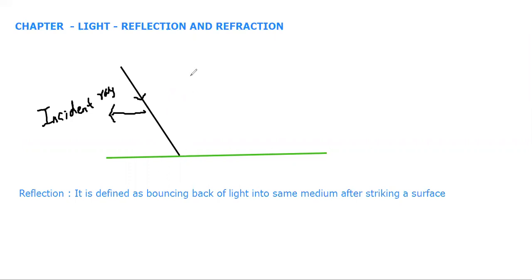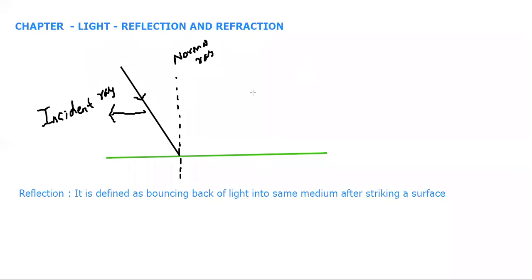Wherever the light strikes, you will draw a normal ray, that is a straight ray, and you can draw it with dotted lines. This ray is called normal ray, which is at 90 degrees to the surface. That's why it is called the normal ray.